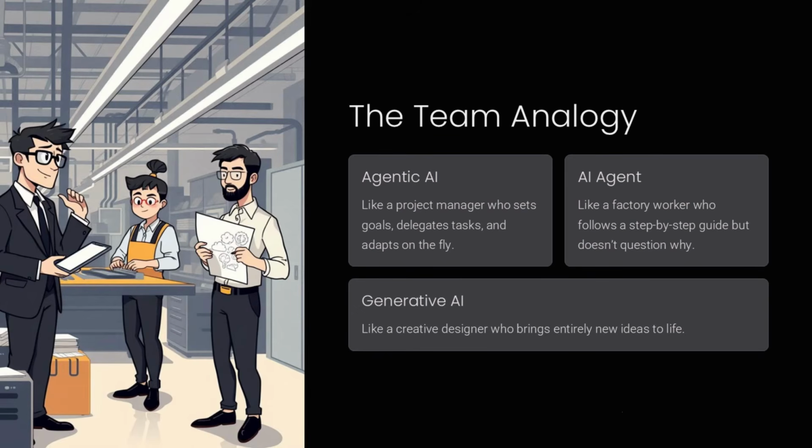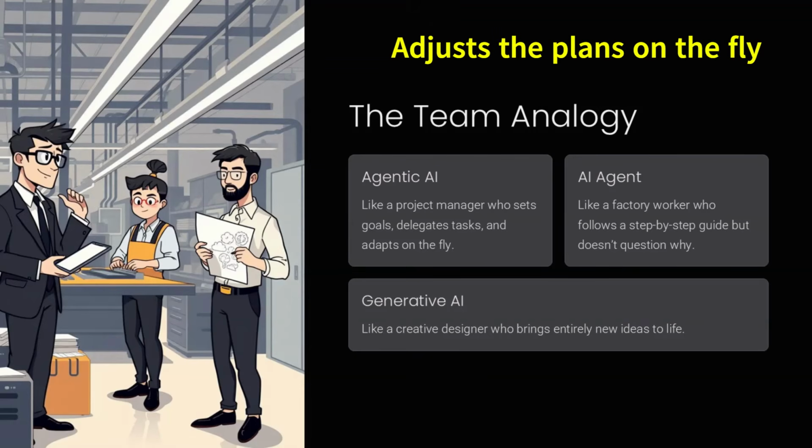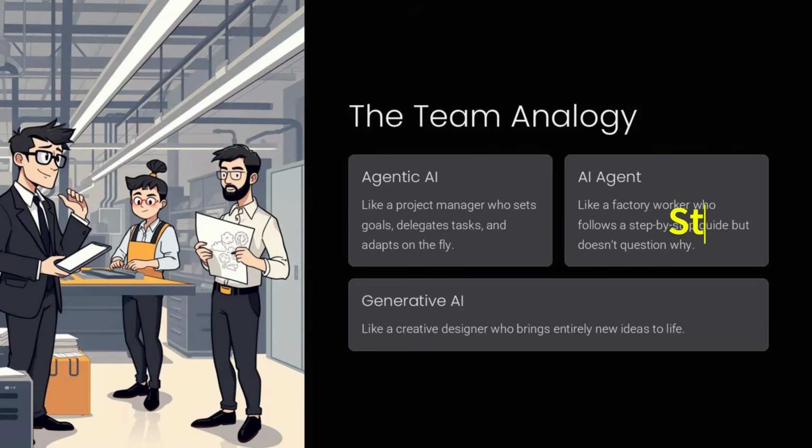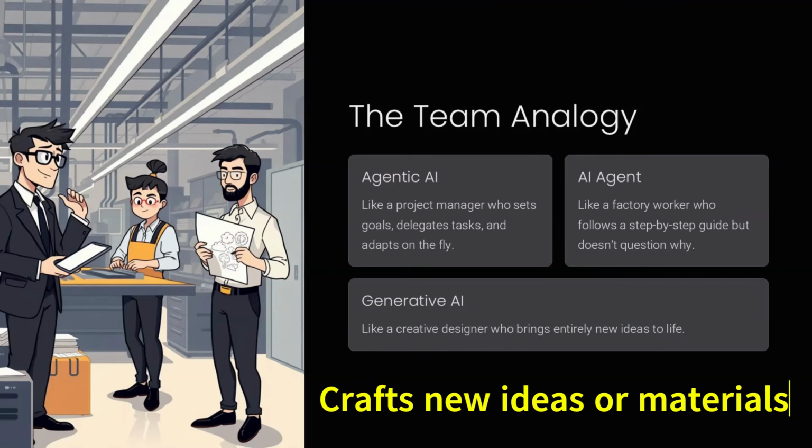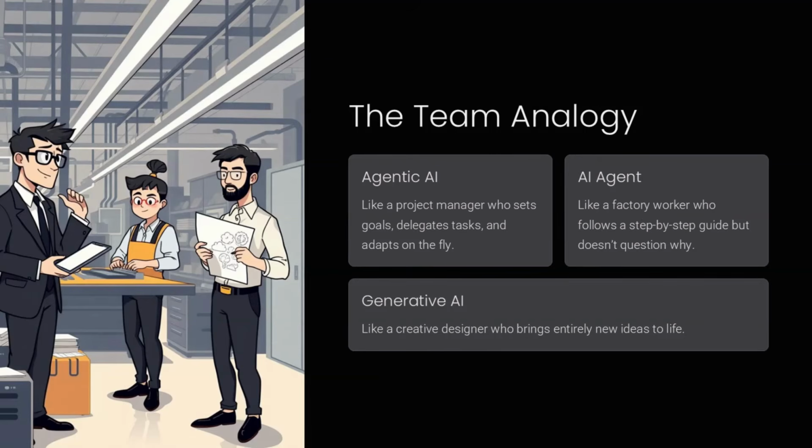Imagine three workers tackling the same challenge. The agentic AI worker manages the entire project, adjusting plans on the fly. The AI agent worker sticks to its assigned task without deviation. The generative AI worker crafts new ideas or materials when asked, but does not manage or execute tasks.